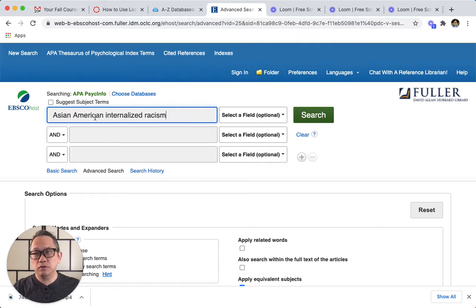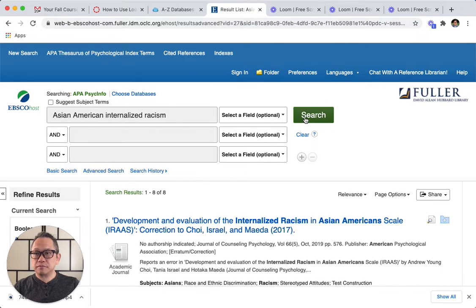So intuitively, what we do is we type in the topic, the exact topic that we're trying to search. So here I typed in Asian American internalized racism and click on the search button. So as you can see, this yielded 8 articles. However, this is not as much as I wanted. I wanted more articles that I can review to understand this topic.